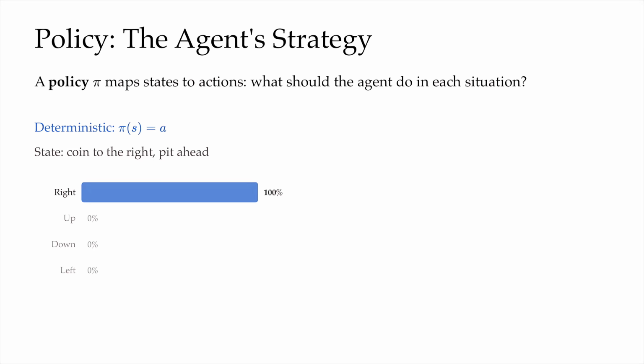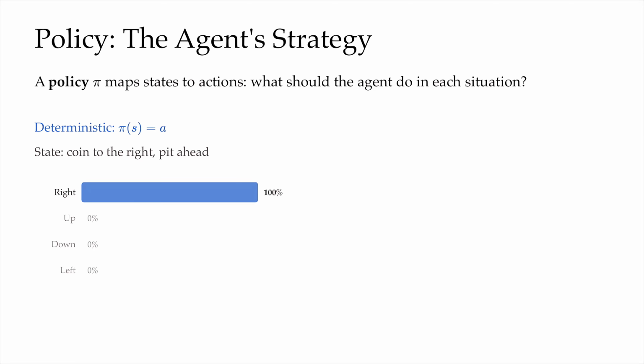Quick refresh on policy and trajectories. A policy pi maps state to action. A policy could be either deterministic or stochastic. The diagram here shows both policies for the same situation. Mario has a coin to his right and a pet straight ahead.